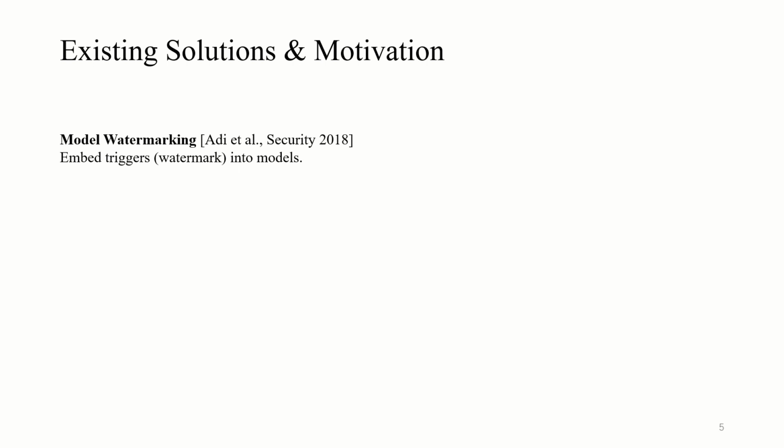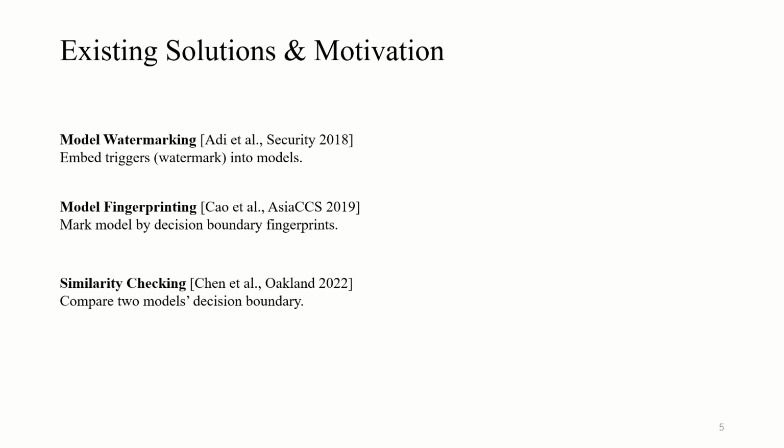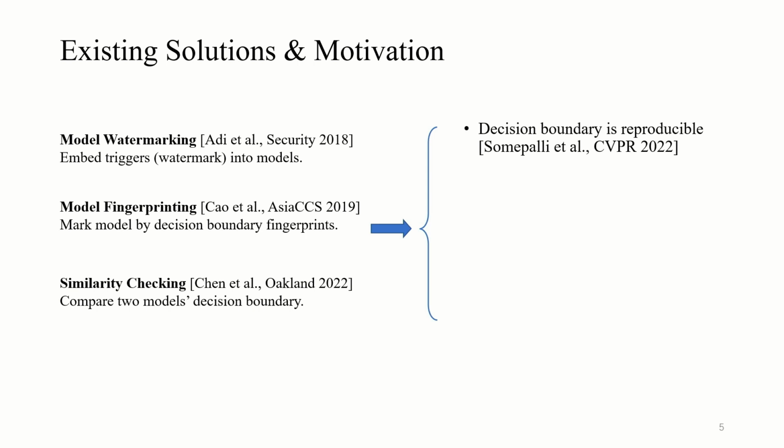Model watermarking refers to embedding a watermark into models, but can degrade model utility. So model fingerprinting was proposed to mark the model by decision boundary fingerprints. Recently, the Align work compares the model decision boundary by similarity checking. However, it has been pointed out that the decision boundary can be reproduced, so it is not reliable for model identification. Moreover, prior work didn't consider the IP conflict, where the adversary can also claim the ownership using the same method, and they didn't consider data copyright protection.